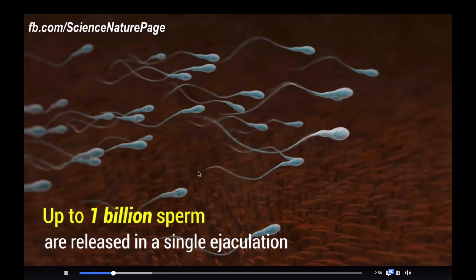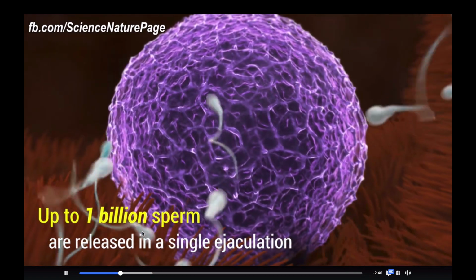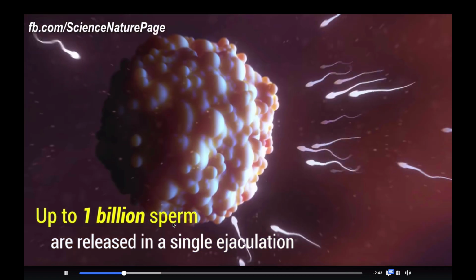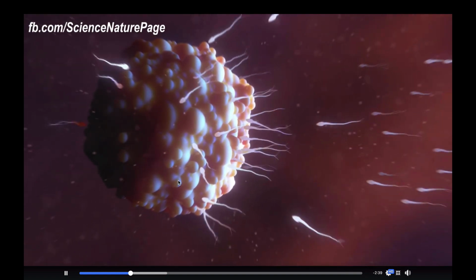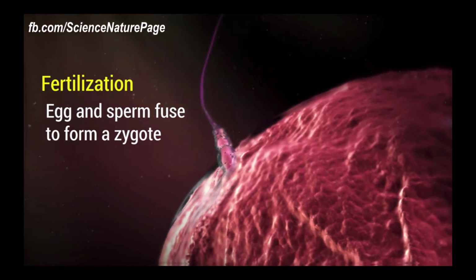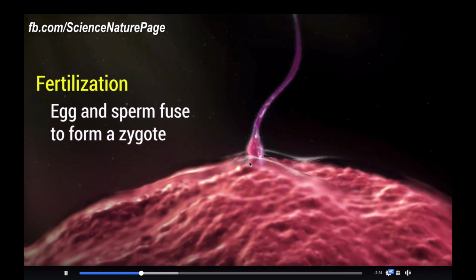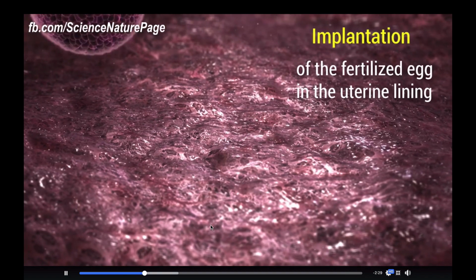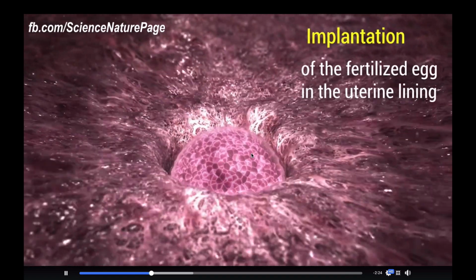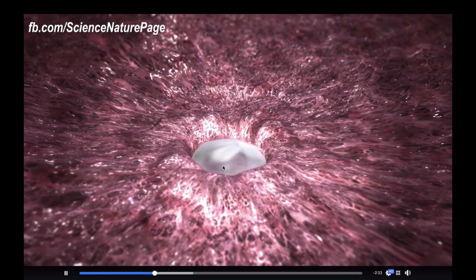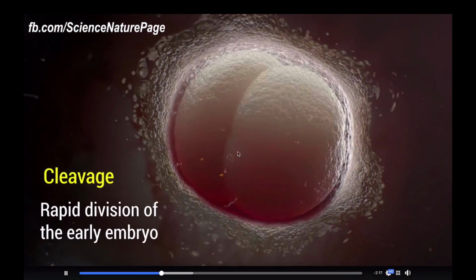There you can see the sperm cells swimming. 1 billion sperm cells are released in a single ejaculation, and they will try to penetrate the ovum, but only one sperm cell will be successful. Once it enters, immediately the outer layer will freeze and will not allow the others. So this zygote will come and implant in the uterus. That is a fertilized egg, and from here the cell multiplication starts.